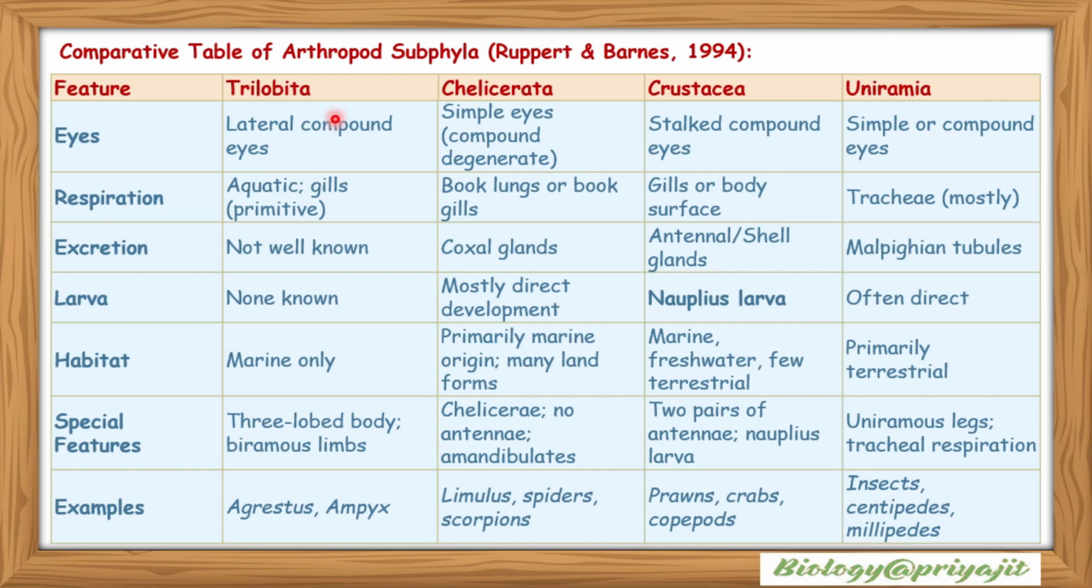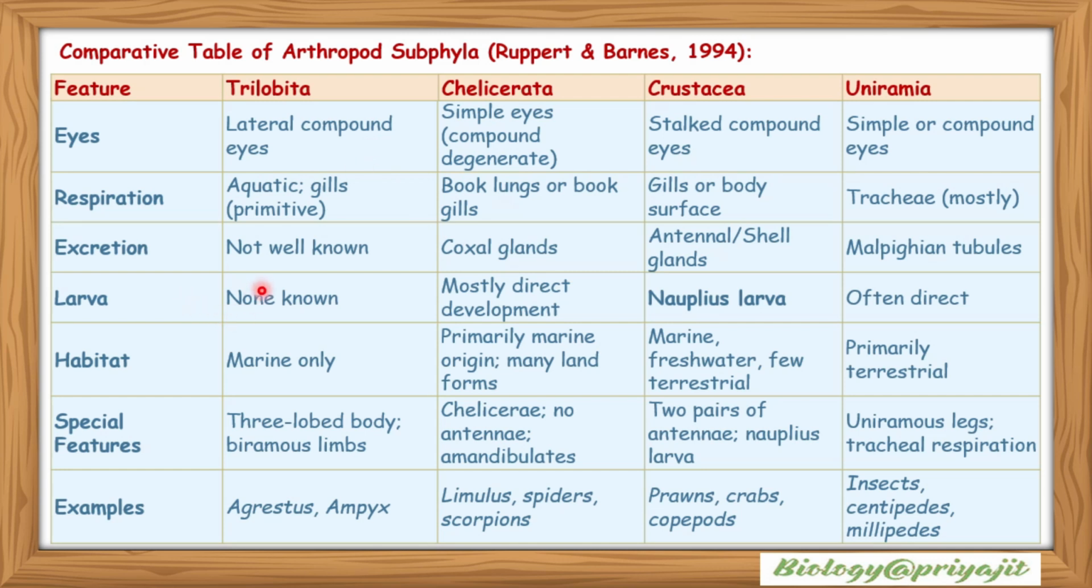Respiration: Trilobita perform aquatic gill-based primitive respiration. Chelicerata have book lungs or book gills. Crustacea have gills or respire through the body surface. Uniramia mostly have tracheae. Excretion: their excretion is not well known for Trilobita. Chelicerata has coxal glands as their excretory organs. Crustacea has antennal or shell glands as the excretory organ, and Uniramia has Malpighian tubules as their excretory organs.